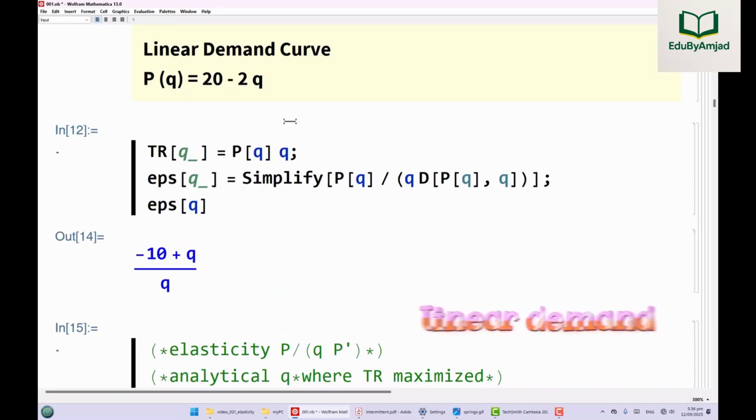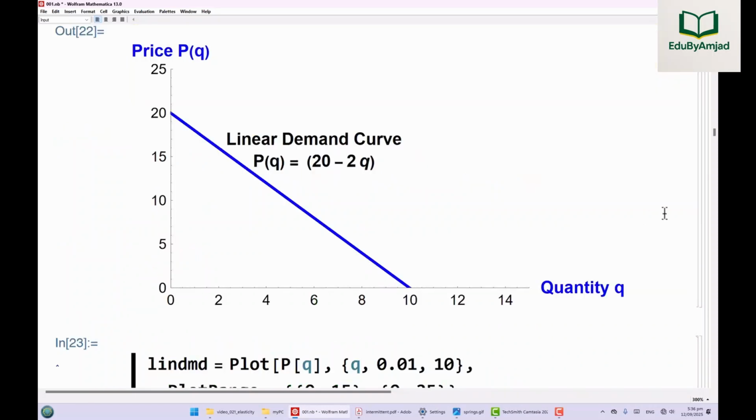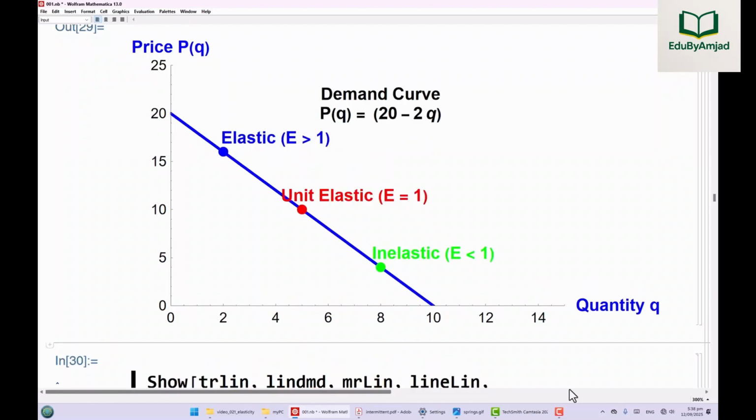Consider a linear demand curve, where price as a function of quantity is given by P(Q) equal to 20 minus 2Q. At the midpoint of this curve, when quantity is 5 and price is 10, the elasticity of demand is exactly unitary. Portions of the curve to the left of this point are elastic, while portions to the right are inelastic.